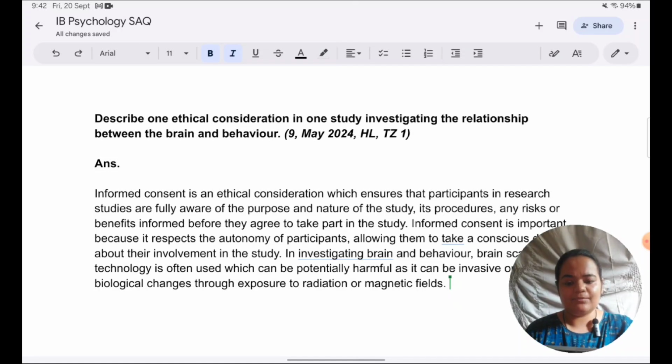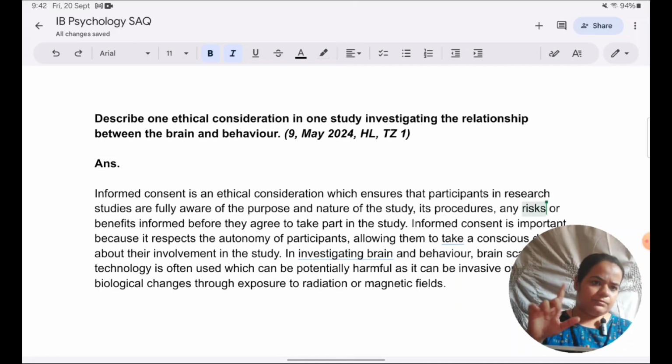So here the point I have made is, it is important to consider informed consent in brain and behavior, particularly because the nature of brain scanning can be invasive or can involve radiation or magnetic fields, which is potentially damaging. In the beginning, we have mentioned that there can be risks involved in the study. Here we are pointing out what type of risk can be involved. So as you're seeing, every point is linked or connected with the previous. And that is why, because one of the important considerations in informed consent is risks involved, and here risk is involved. That's why it becomes all the more important.